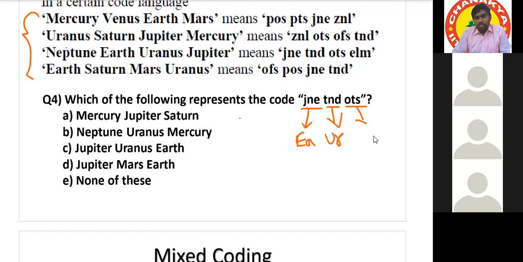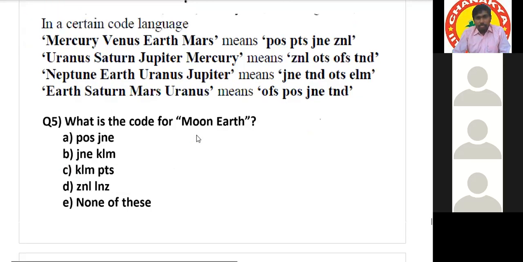So that's all. These 3 words should be there, but they may be in the same order or they may not be in the same order. These 3 words should be available. Select the option in which these 3 words are available. Option C. Yes, option C: Jupiter, Uranus, and Earth. That is our answer. Okay. Right. And one more question.